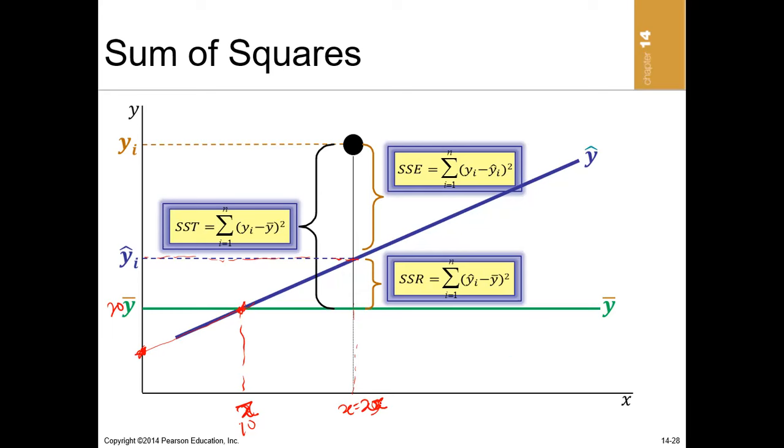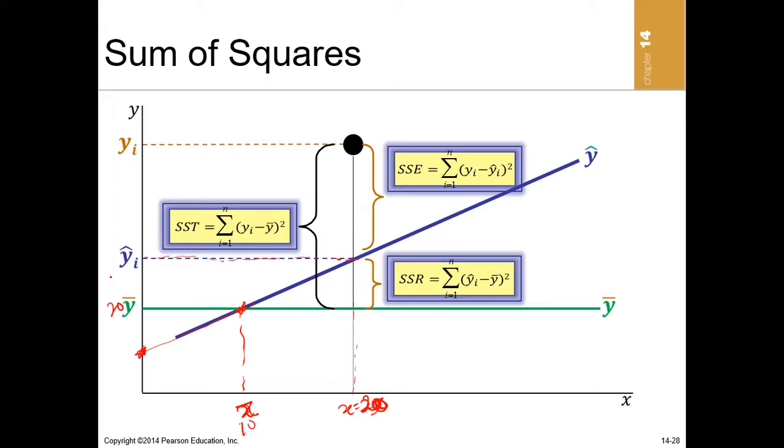Because this actual x is not the mean of x, the predicted y I'll get is not the mean of y. I only get the mean of y when I put in the mean of x, because the regression equation is estimated at the means.